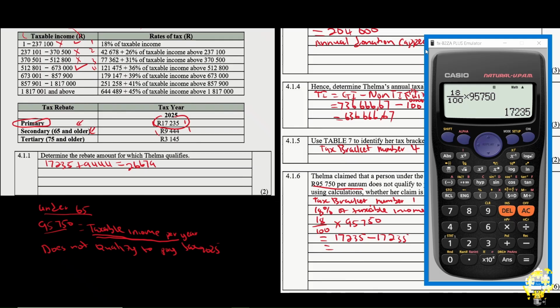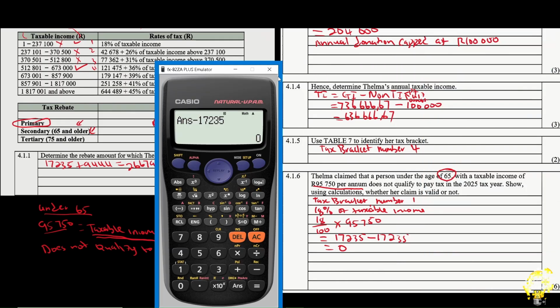17,235. When you subtract it by 17,235, you actually are going to get 0. So do you see that by using raw calculations, we have actually proved that this particular individual is not supposed to pay tax. So we can come here and tell them that they were saying that it does not qualify. Yes, indeed, the statement is valid. This particular individual does not qualify. That's how you get your 6 marks using the raw calculations, proving that someone does not pay tax.